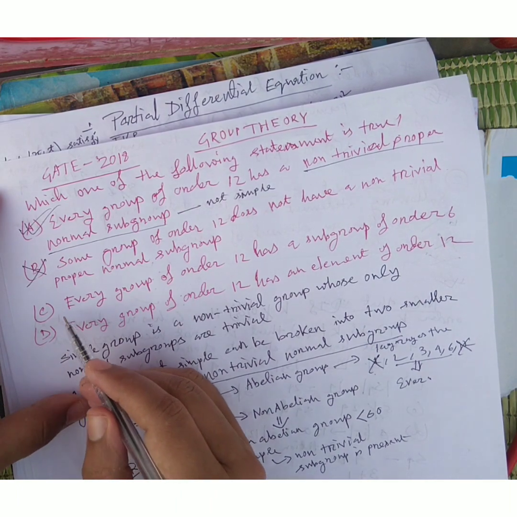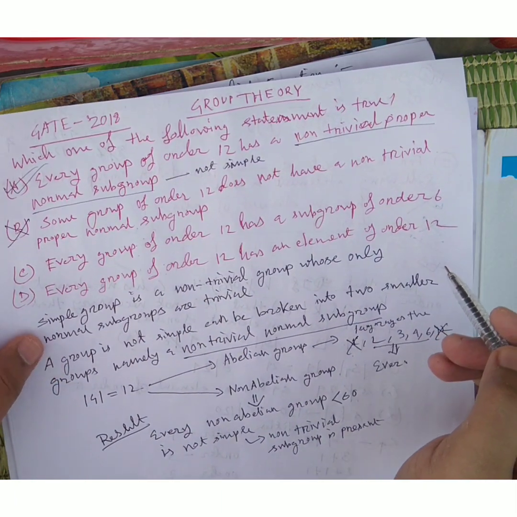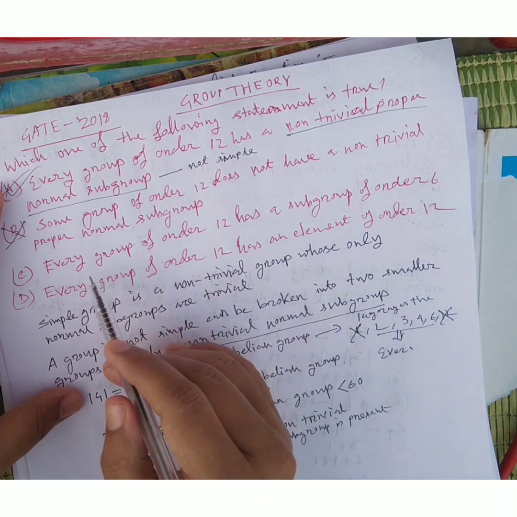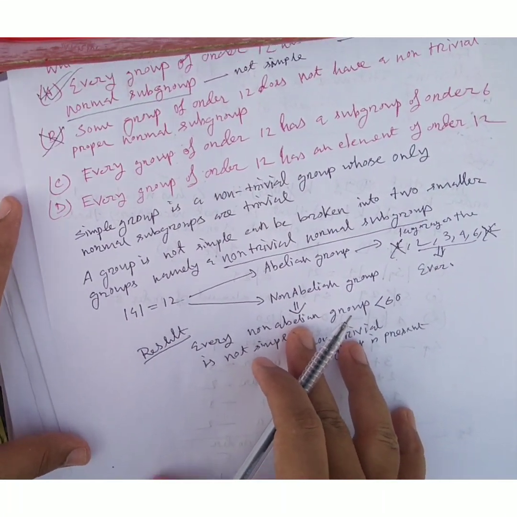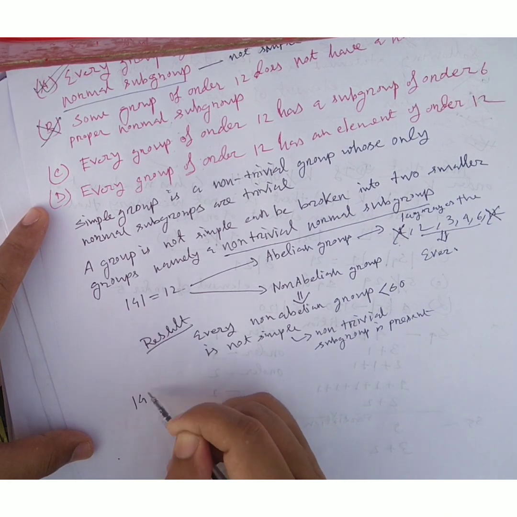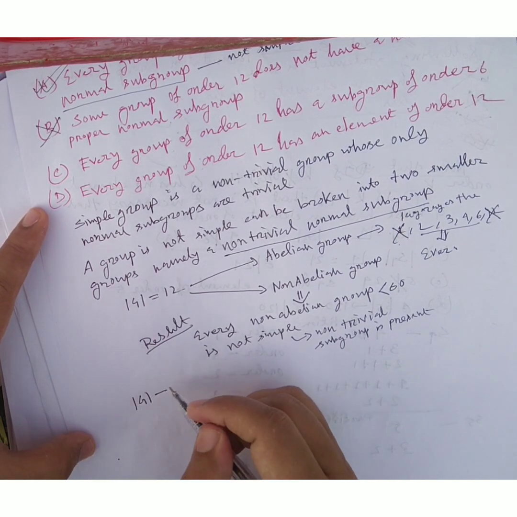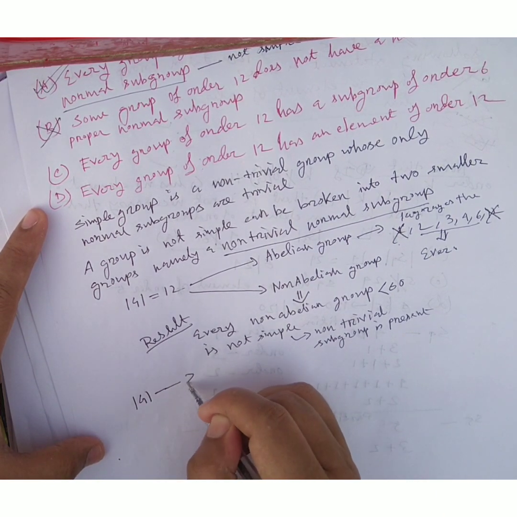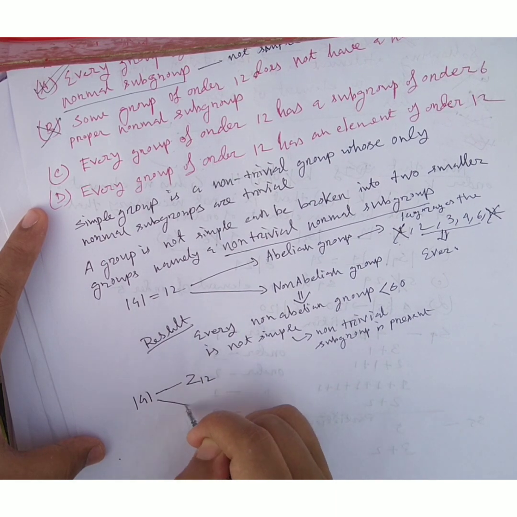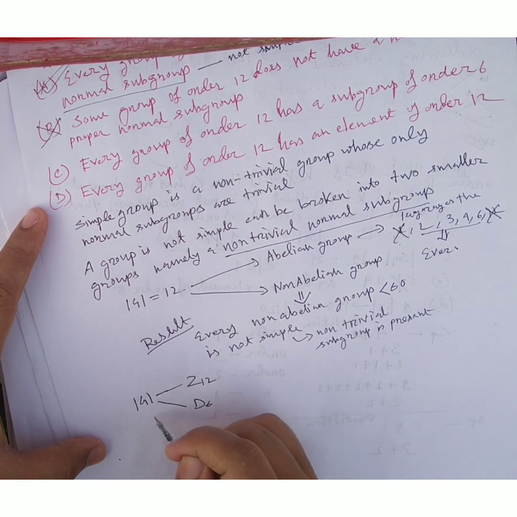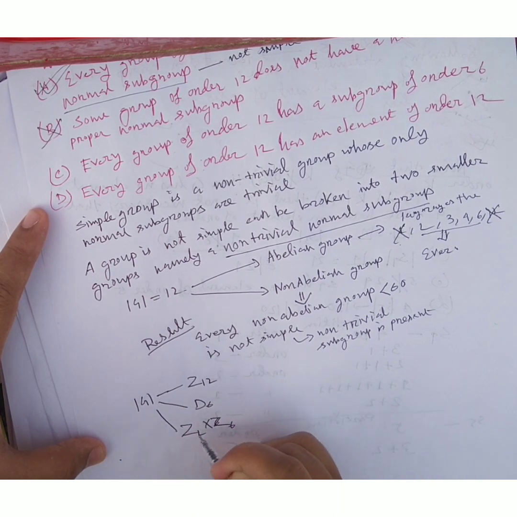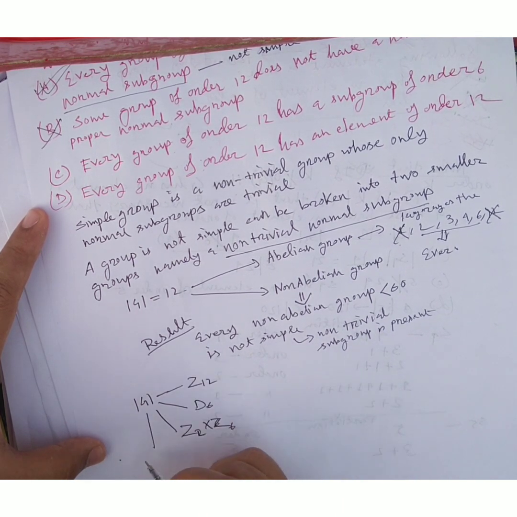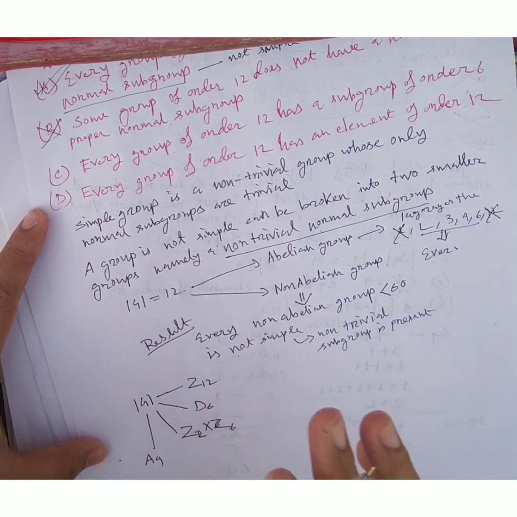And option C: every group of order 12 has a subgroup of order 6. So friends, a group of order 12 can be Z12, D6, Z2 times Z6, and A4, and others.